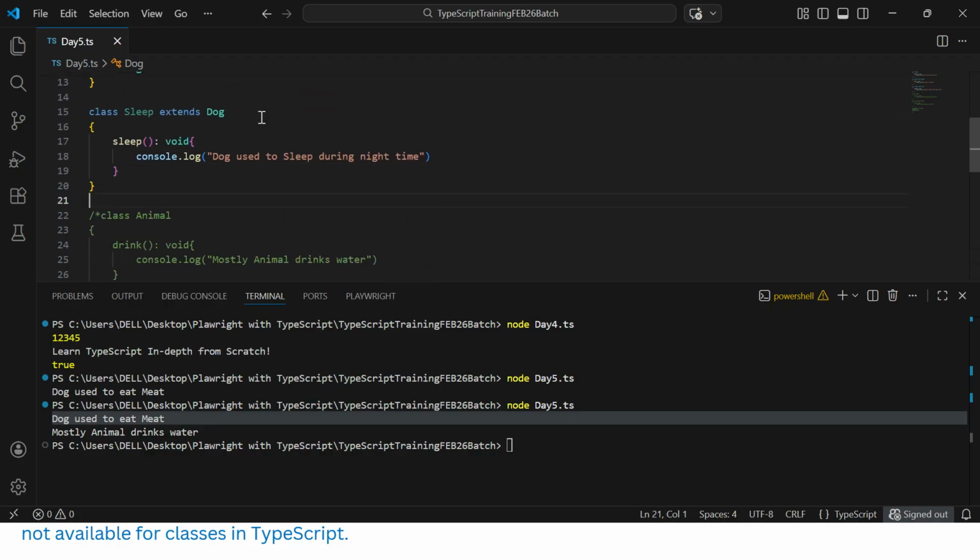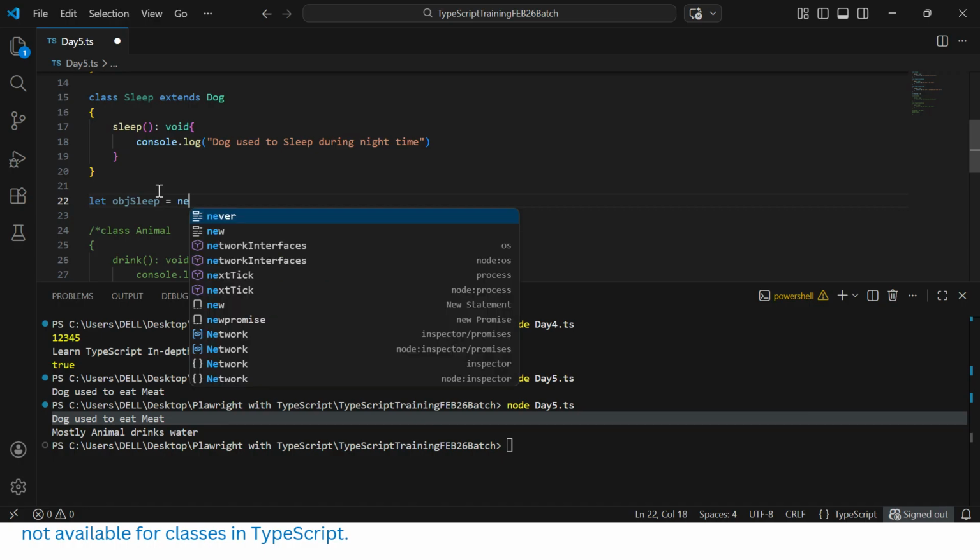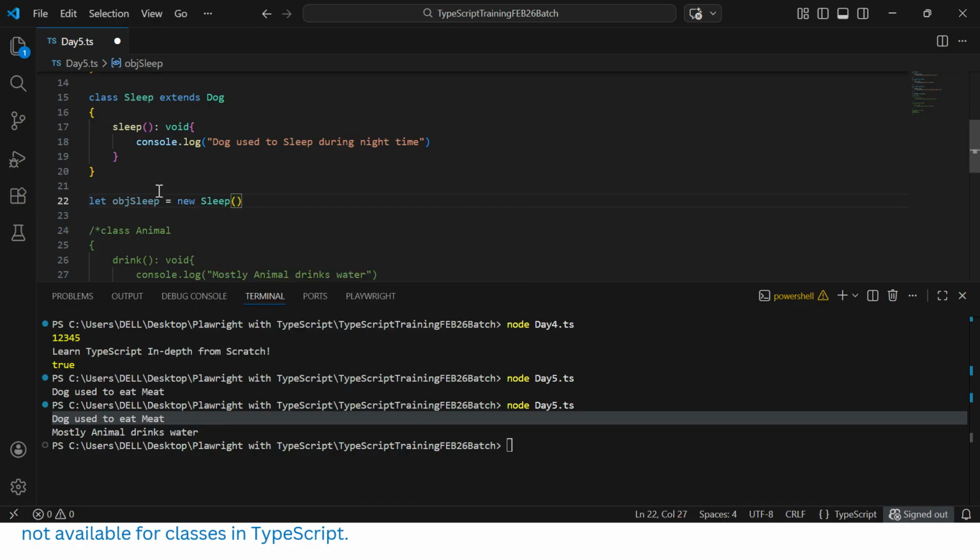Now what we can do, I can directly create the object for the child class, which will access all the properties from the parent and grandparent both. So let obj sleep equal to new sleep. This is the way I can create the object.